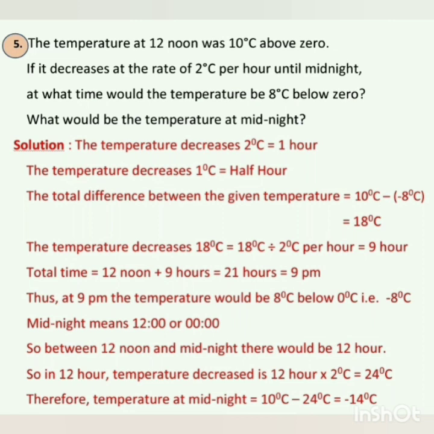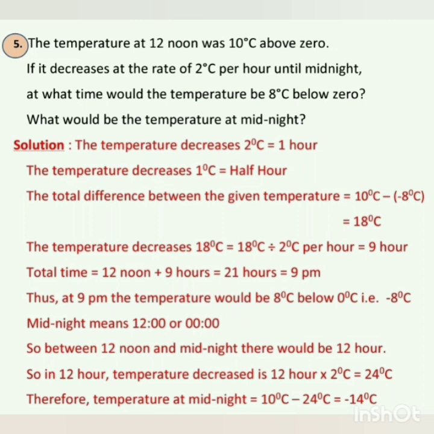Now the total temperature difference between the given temperatures is equal to 10 degrees Celsius minus minus 8 degrees Celsius, which is equal to 18 degrees Celsius. The time for the temperature to decrease 18 degrees Celsius is equal to 18 degrees Celsius divided by 2 degrees Celsius per hour, which is equal to 9 hours. That means in 9 hours, the temperature decreased by 18 degrees Celsius.